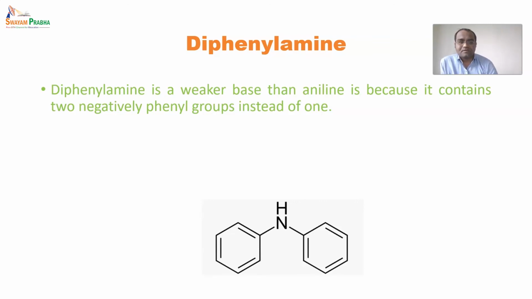Whatever we have seen in the resonance hybrid of aniline, it has a little more electron density on nitrogen, but here, as there are two rings, the charge will be dispersed over the two rings, or the electrons will be abstracted from the nitrogen by both rings equivalently, and that is why there is less electron density available on the nitrogen atom, due to which diphenylamines are weaker bases than anilines.